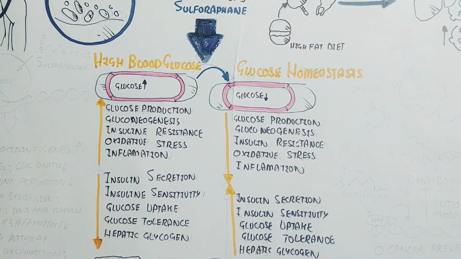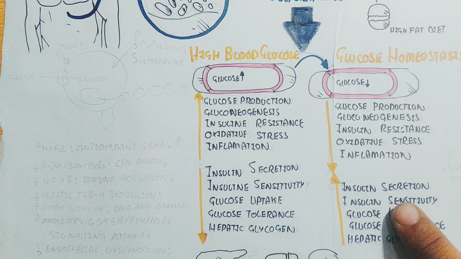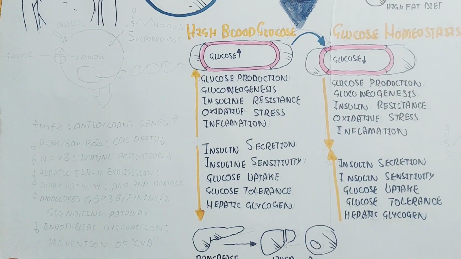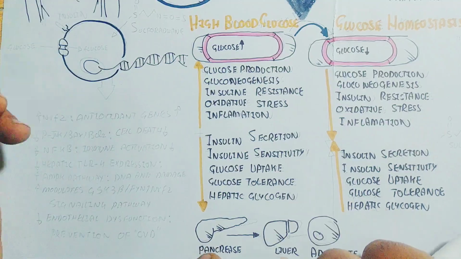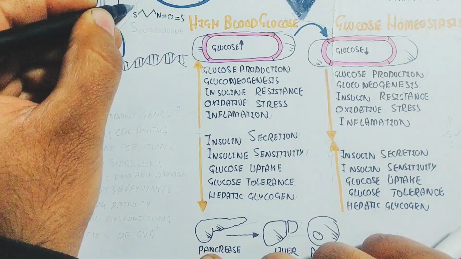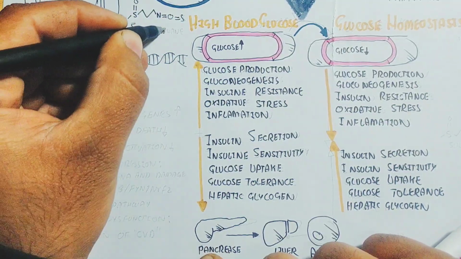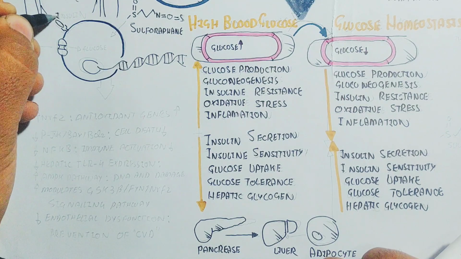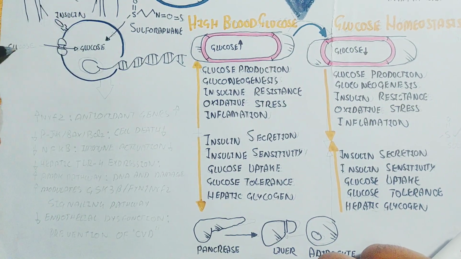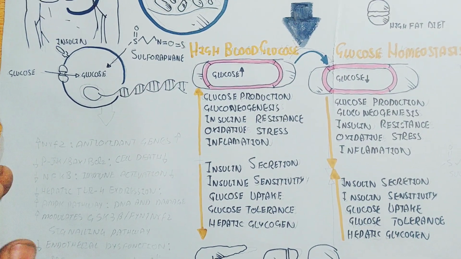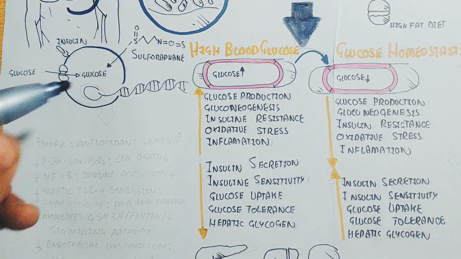Let's understand further. Insulin sensitivity increases due to sulforaphane intake. In this way, glucose metabolism increases to produce more ATP, and our body will feel more energized. So let's understand what happens after sulforaphane activates certain genes and proteins.